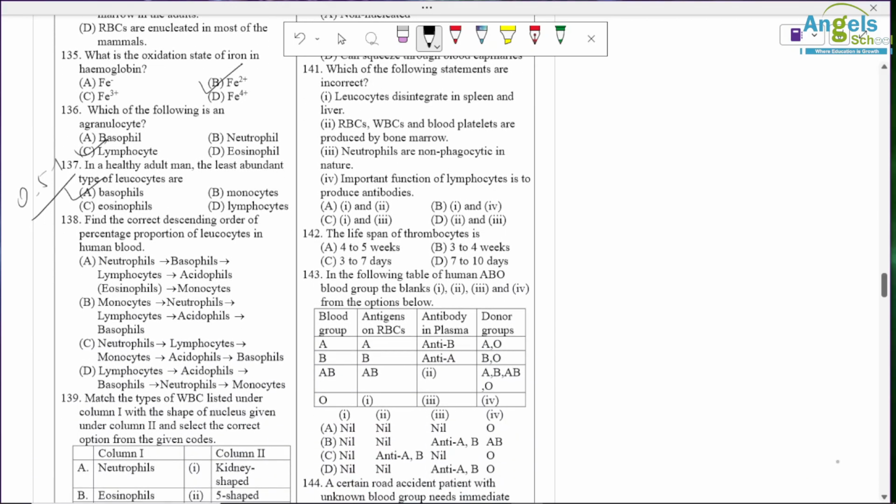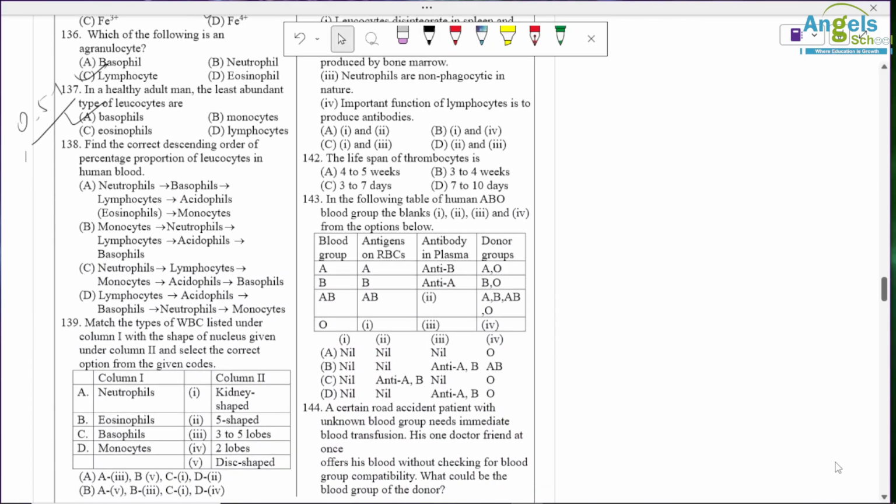Find the descending order. Okay, so the trick था: never let monkeys eat banana. So neutrophil, lymphocytes, monocytes, acidophils or eosinophils, both are same, and basophils.